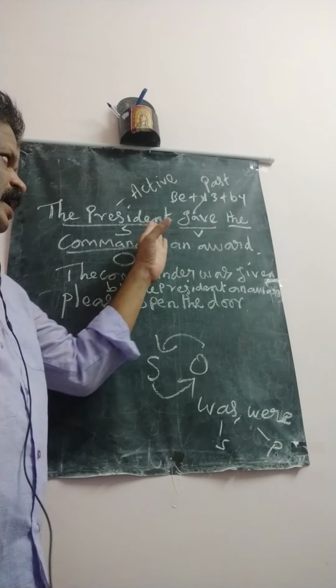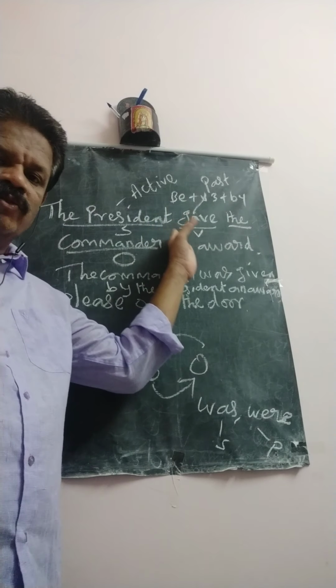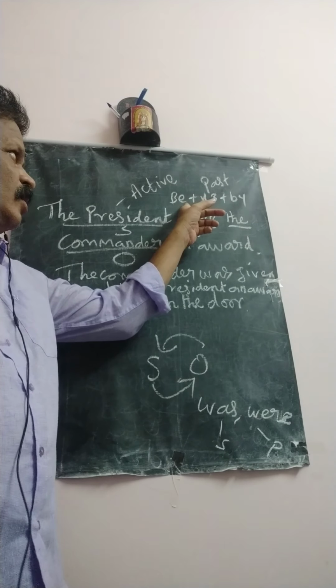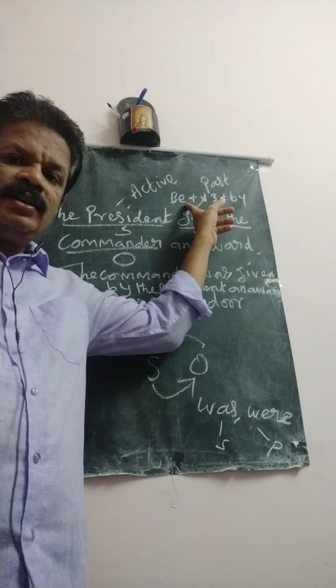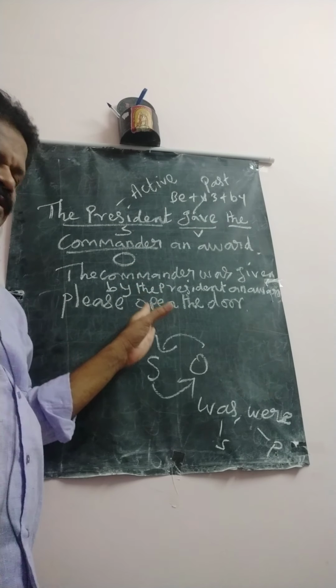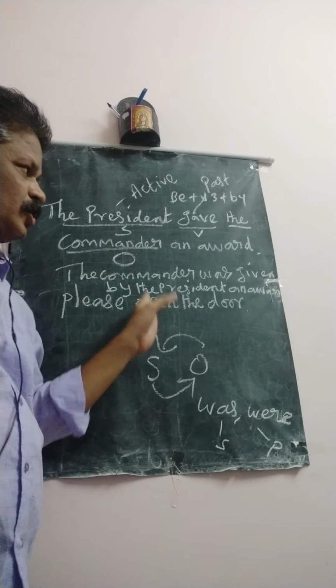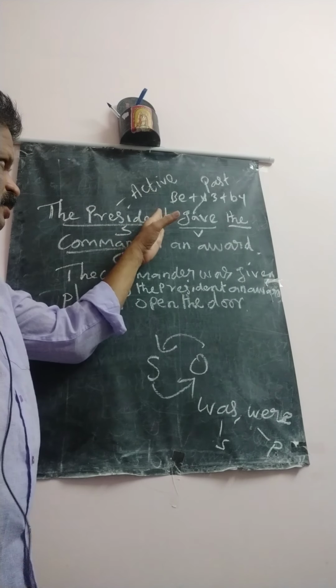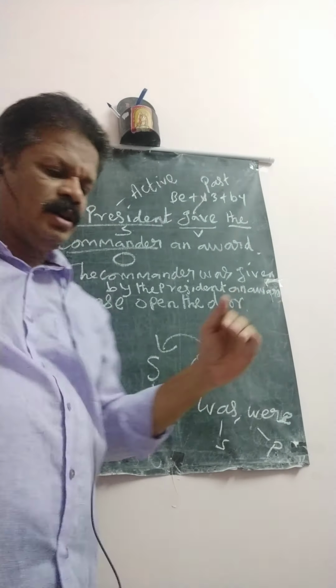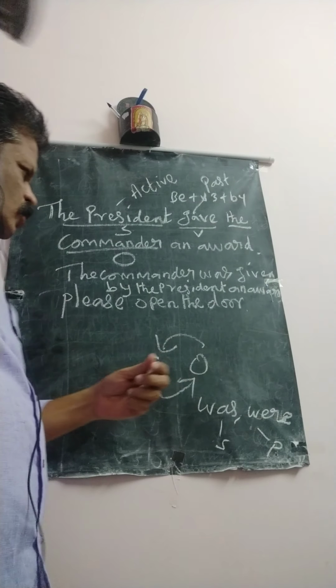First, we identify the verb, then the subject, then the object, then recollect the structure of passive form, then you change like this. Already I told you, you have to change like this, then you rewrite it. Then only you can avoid careless mistakes. Okay. Next, another sentence.